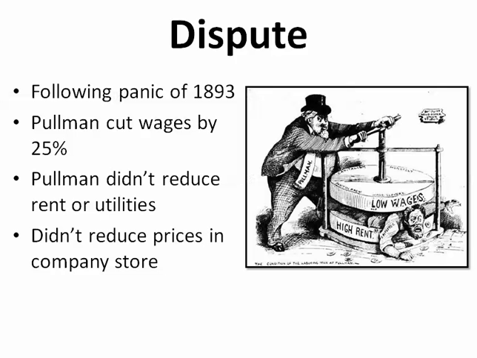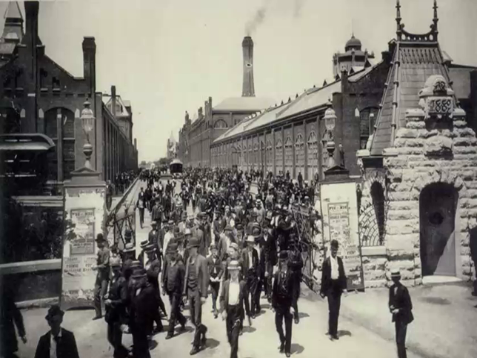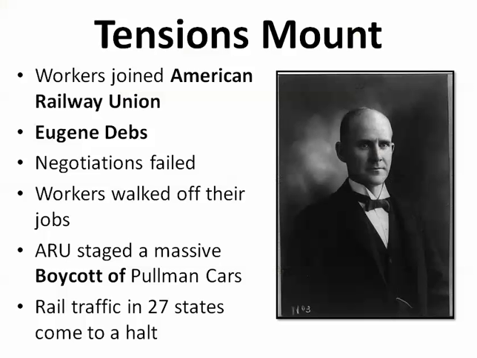So there's this dispute that goes on, and eventually the workers are going to just walk out of Pullman Palace Car Company because they don't find it advantageous to continue to work and pay high prices and high utilities, high rent. And so the workers actually joined the American Railway Union, and the leader is Eugene Debs. We're going to talk about him again. So he's going to be on our marker again on the standards.